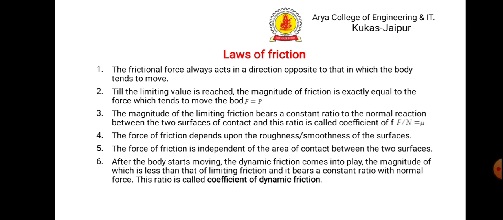Third one, the magnitude of the limiting friction bears a constant ratio to the normal reaction between the two surfaces of contact, and this ratio is called coefficient of friction. This we have already seen, that mu equals F upon N. So F will be equal to mu into N. N is your normal reaction, or instead of N I can say R.